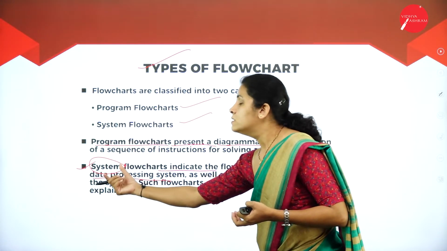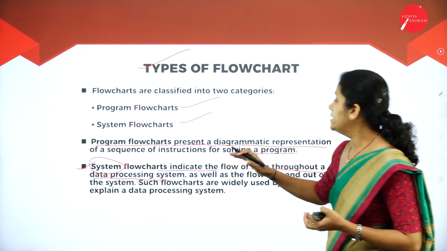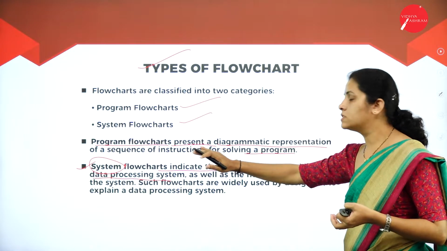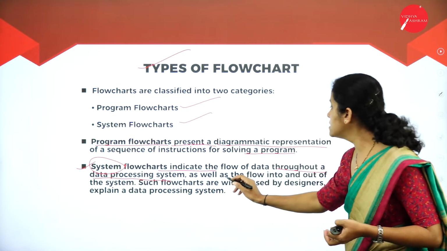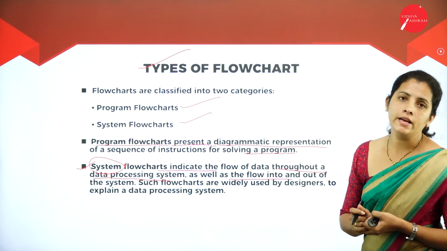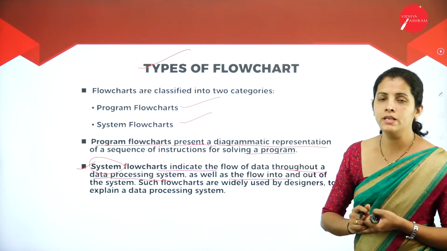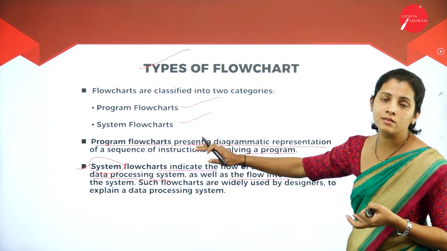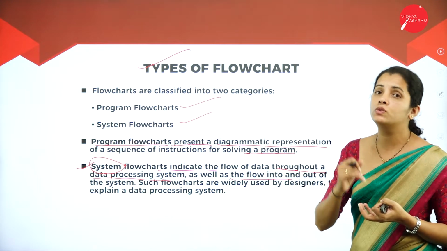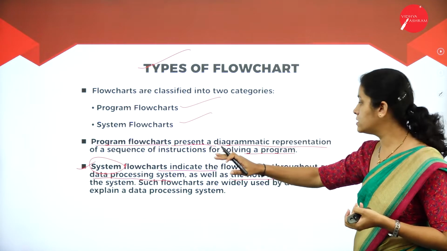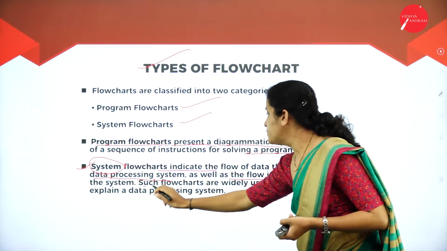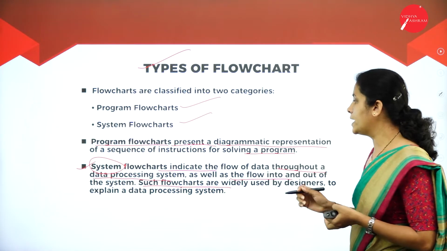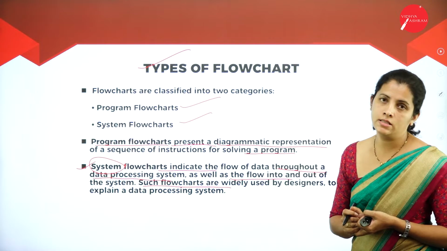So a system flowchart indicates the flow of data through a data processing system as well as the flow into and out of the system. That means how the data flows inside the data processing system and how it flows outside. Such flowcharts are widely used by designers to explain a data processing system.